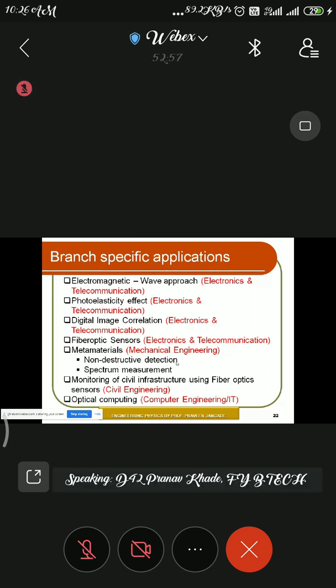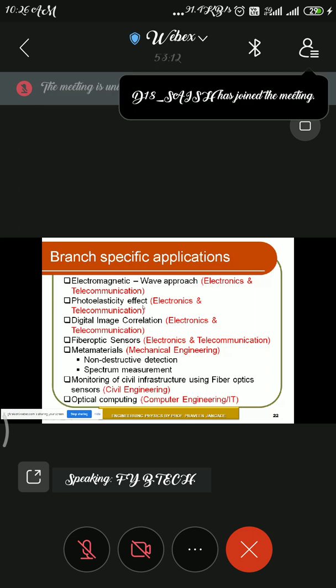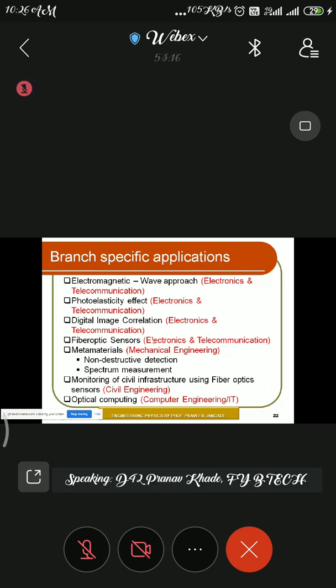Just see the electromagnetic wave approach. Those who are from the ENTC branch can go for the electromagnetic wave approach, which is part of the optics chapter. Then photoelasticity effect, digital image correlation, and fiber optic sensors are for electronics and telecommunication. Then metamaterials.